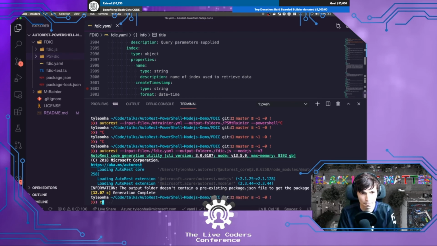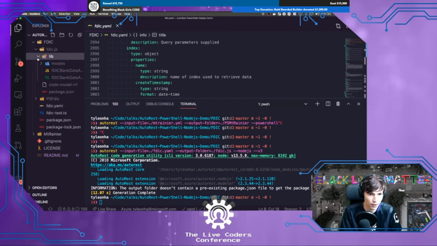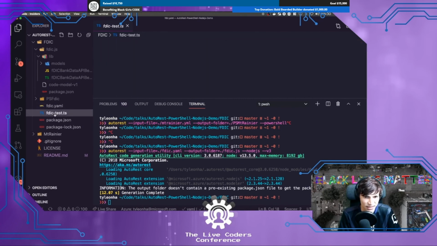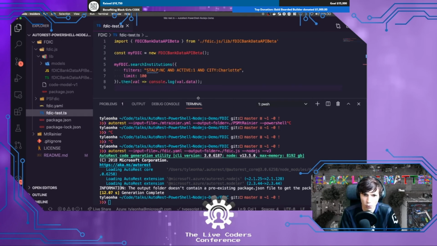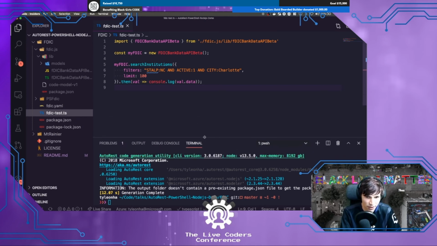So you could see, here's what I did with this one: I have FDIC.json here. This is the code that was actually generated. And we see that they have generated some TypeScript, some typings, and some of the actual JavaScript. And I created a little test file so you could see kind of what it could do here. And naturally, since I'm in VS Code, I get all the completions and everything.